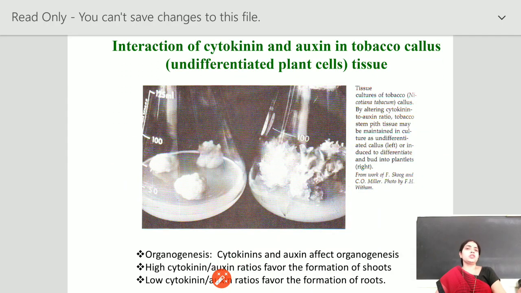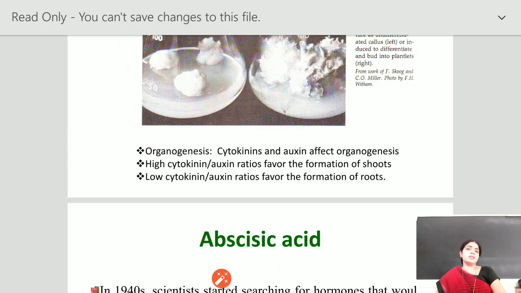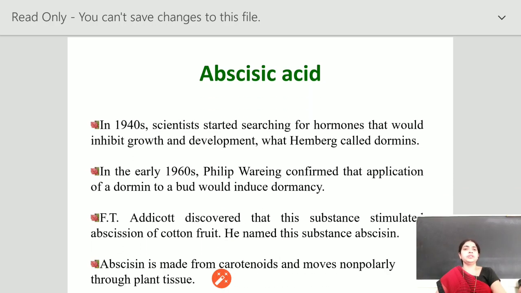To see the interaction of cytokinin and auxin in tobacco callus tissues, they play a major role in organogenesis. Cytokinin and auxin together affect the formation of organs. When the concentration of cytokinin is high and auxin is low, it favors the formation of shoots. When the concentration of cytokinin is low and auxin is high, it favors the formation of roots.